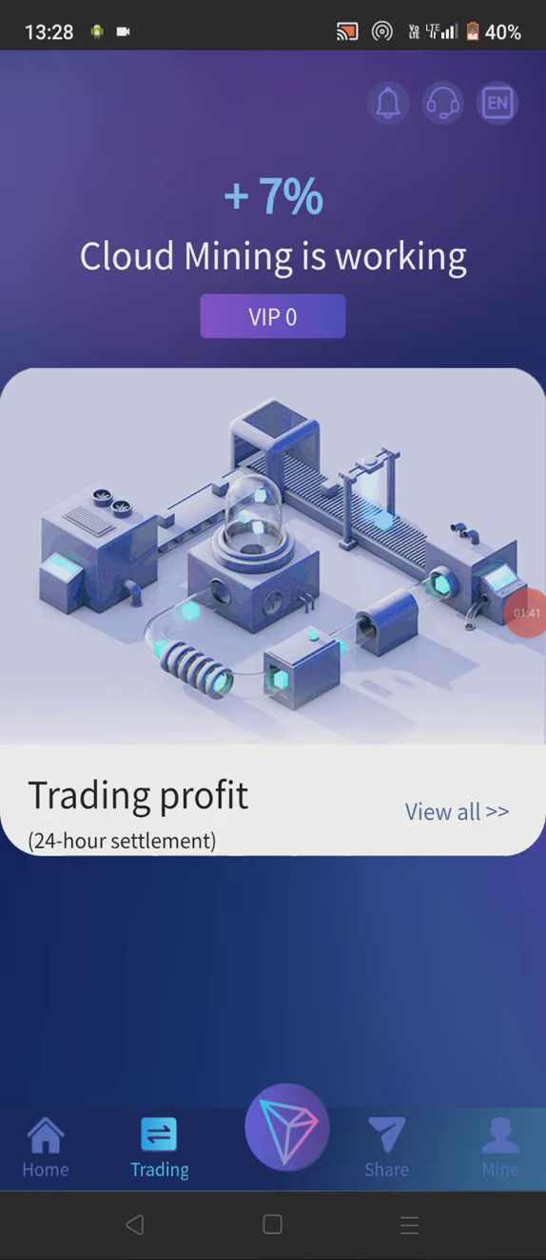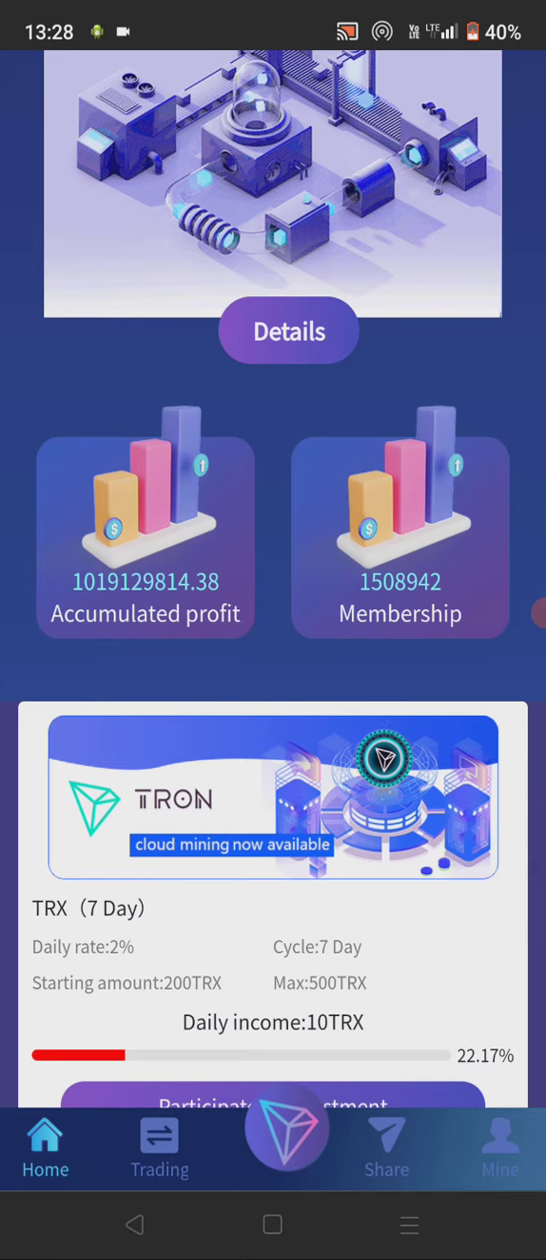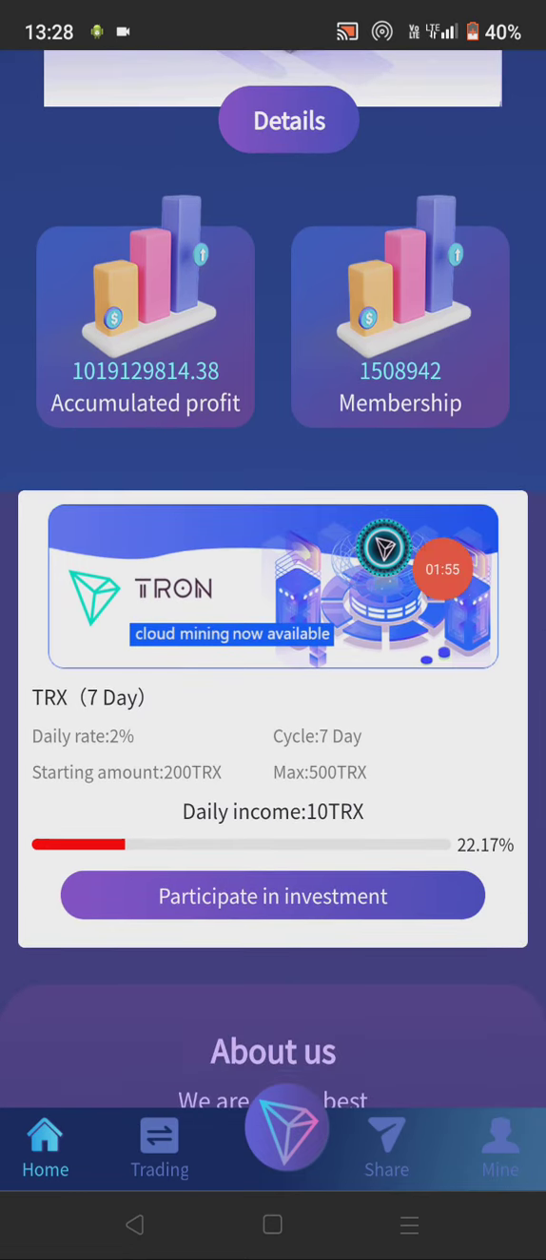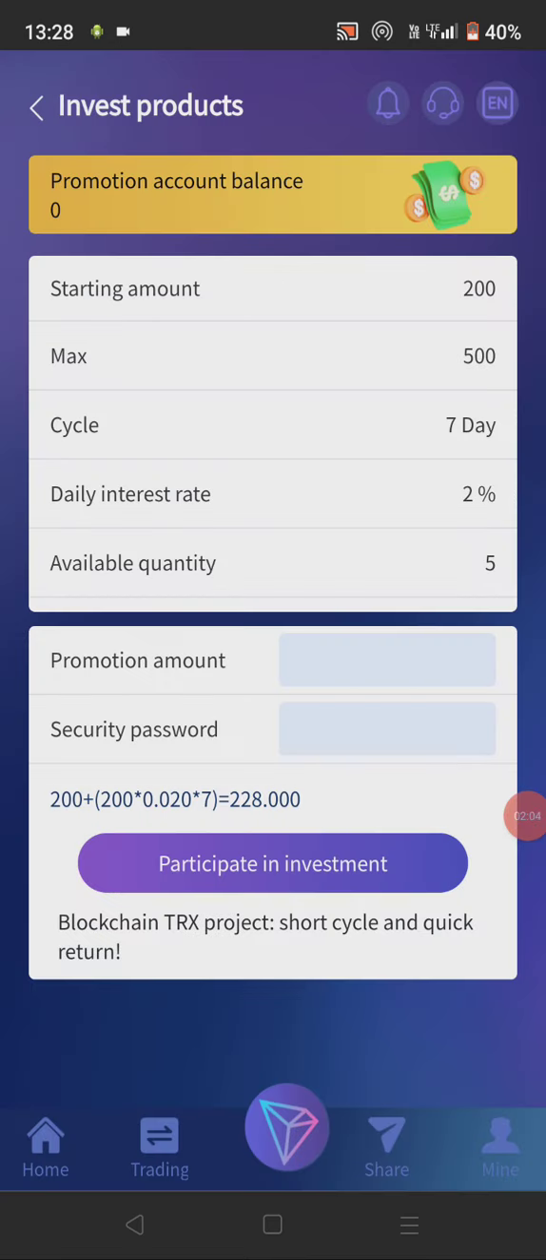Here you can check that the cloud mining is working at 7%. And if you go down, you can check the accumulated profit, which is very good, and the membership is also very good. You can check here, TRX Tron cloud mining is now available. TRX 7-day daily rate 2%, cycle 7 days. And you can check the starting amount 200 TRX, maximum 500 TRX, daily income 10 TRX, and 22.17%. If you want to participate in this investment, you can easily do so by checking this option and entering your promotion account and security password. And for the available quantity, you can check daily interest, cycle, max, setting amount, everything here.